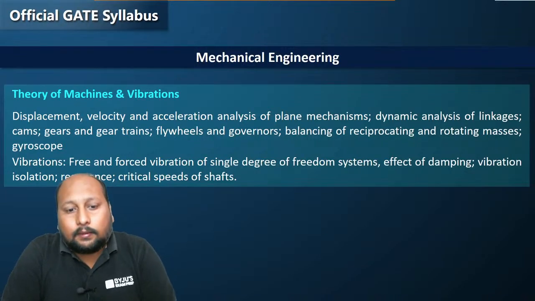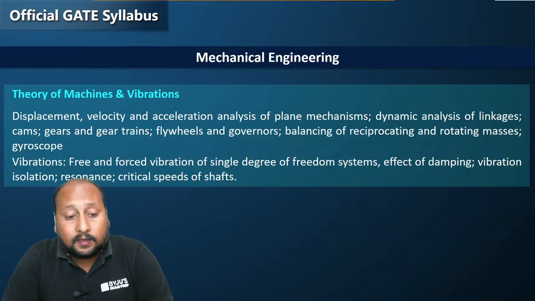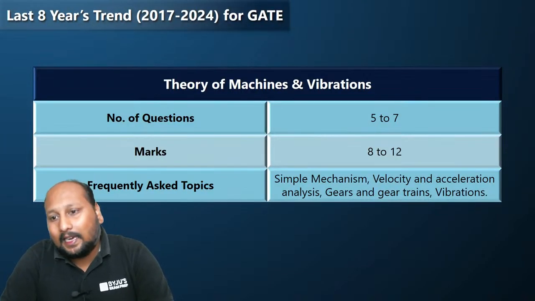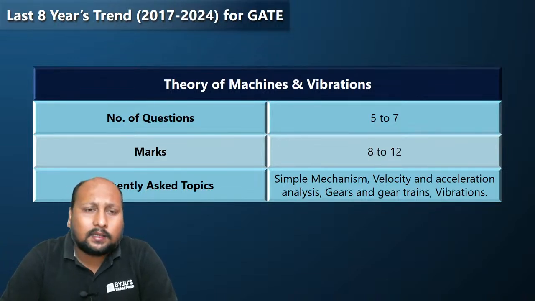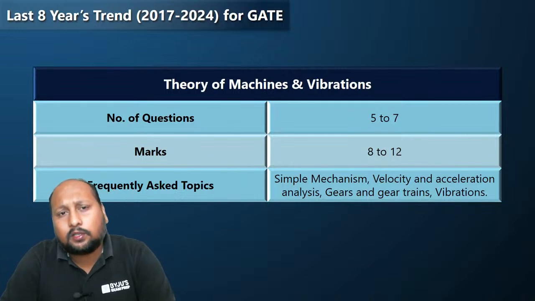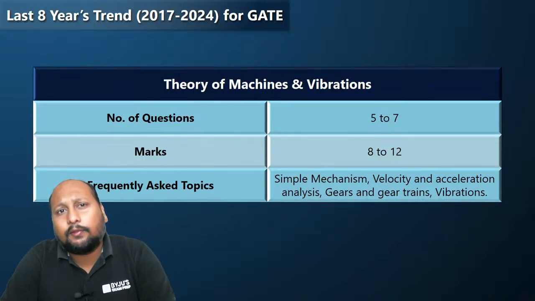On our GATE syllabus, we have this set of topics which is mentioned. Out of these topics, which topics are very important that you must not skip, let us try to talk about that. If I talk about the previous 8 years of trend, we have 5 to 7 questions asked in the GATE, carrying 8 to 12 marks. This year we had 9 or 10 marks as the weightage of Theory of Machine. Last year it was around 8. So 8 to 12 is the range where you can expect weightage of this subject.